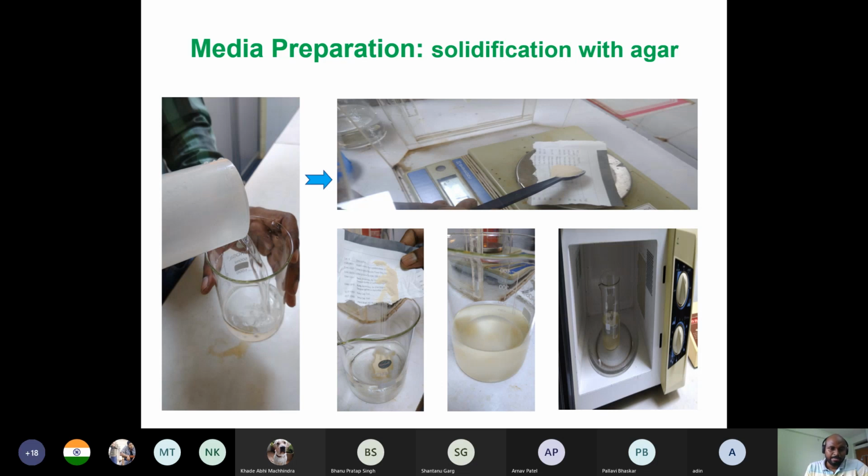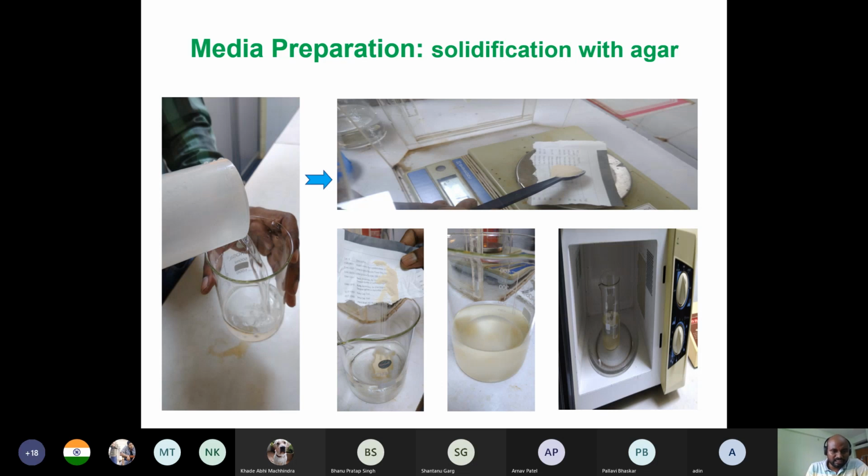Now, one important thing: you can solidify with several things, but the problem is that solidification with some agents can cause alteration in some media components. So for that reason, in most cases agar is used, which is basically neutral and does not have any effect on the media composition, or on the plants.